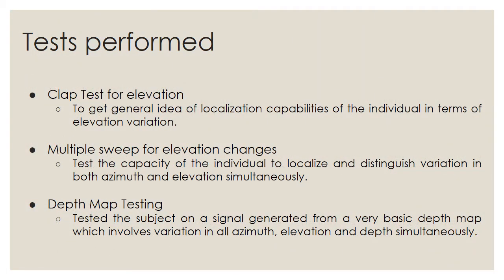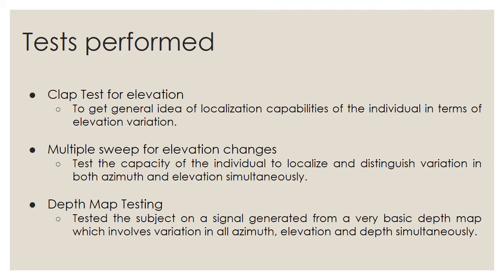Clap test for elevation. Here we performed claps at a particular location, only varying the elevation of the claps and keeping the azimuth constant. Multiple sweep with elevation changes. Here, the signal consisted of 5 sweeps alternating from left to right and then right to left. After each sweep, the elevation of the sound is increased by an angle of 11.25 degrees. This was primarily done to test the ability of the subject to distinguish changes in both elevation and azimuth simultaneously.